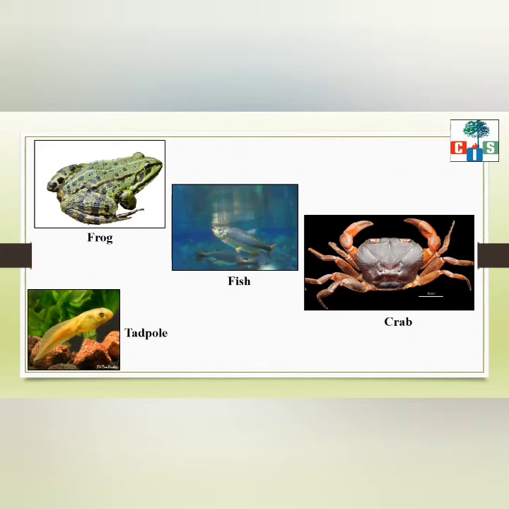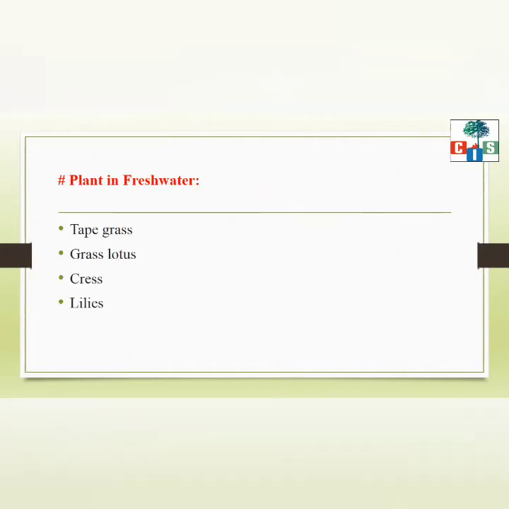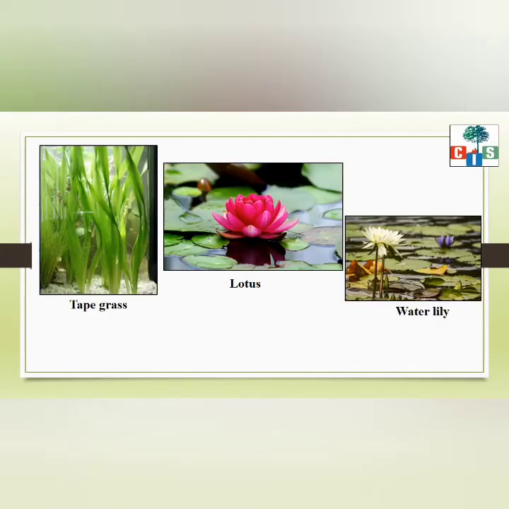Which plants are found in fresh water? Here are the examples: tape grass, lotus, cress and water lilies. Here it is, the tape grass, lotus and water lilies which are found in freshwater habitats. Now scholars, you might be thinking that lotus and water lily look similar. How do you identify whether it is a lotus or a water lily?